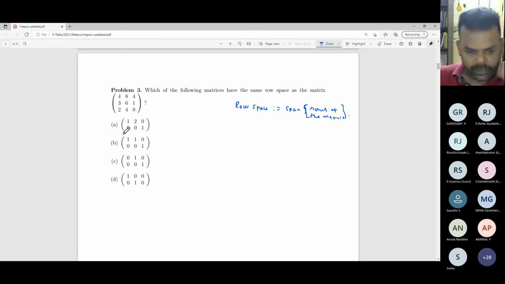For example, if you see option D, this matrix cannot have the same row space as that of this matrix. The reason is that the last column of this matrix contains only zeros.